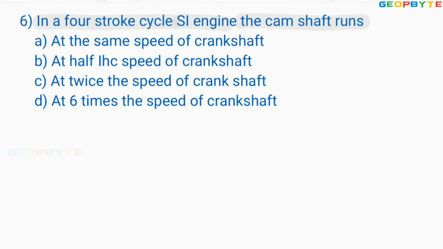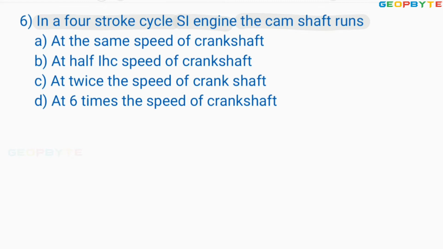Dear friends, remember, in case of a 4-stroke engine, the cyclic operations are completed by 4 strokes of the piston or 2 revolutions of the crank.